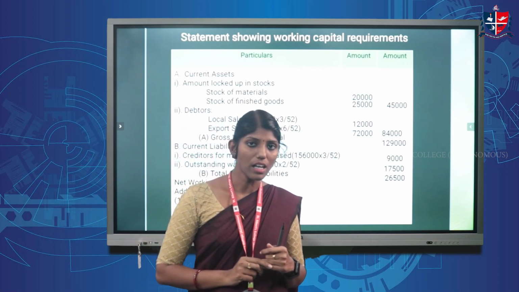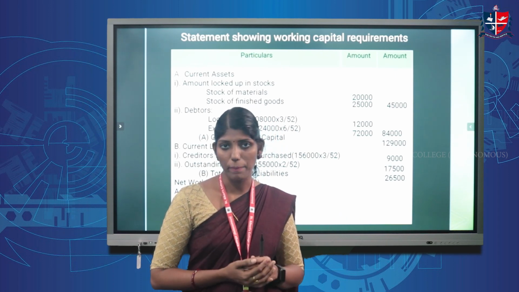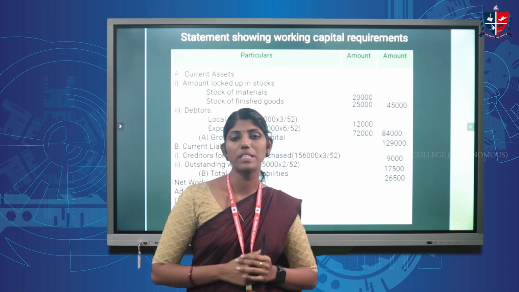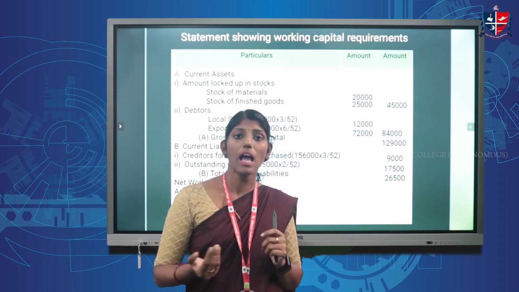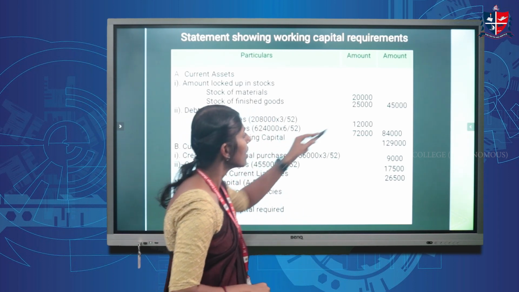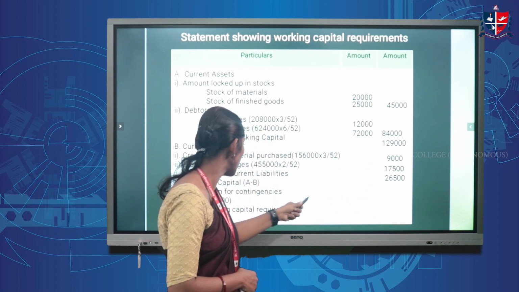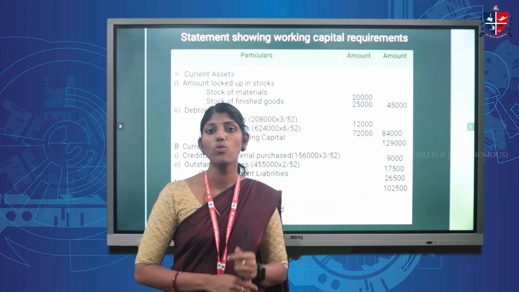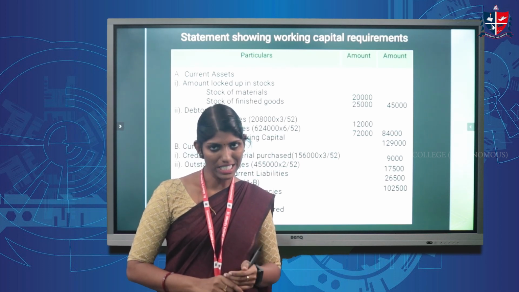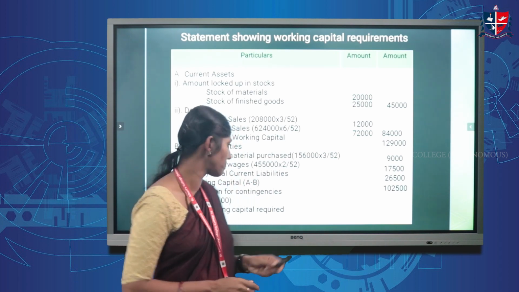Then we have to compute the net working capital. Net working capital, we have already mentioned in the last slide, that is concepts of working capital. Net working capital is as per the net concept, the working capital amount computed by applying the equation current assets minus current liabilities. So we can compute 1,29,000 minus 26,500 and it amounts to 1,02,500 is the net working capital. That is by deducting current liabilities from current assets.